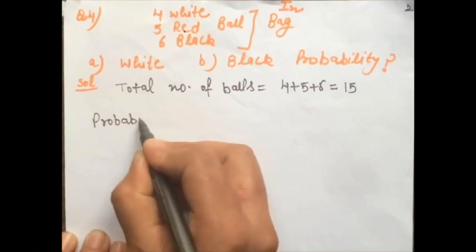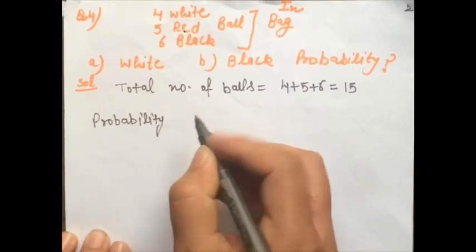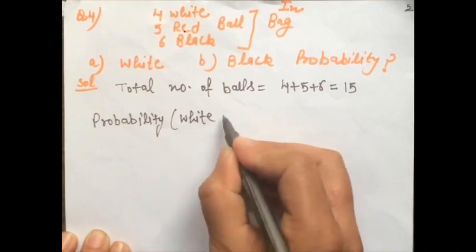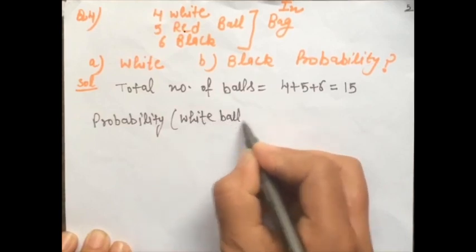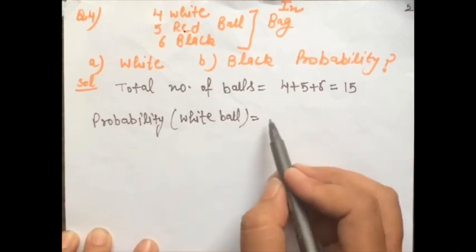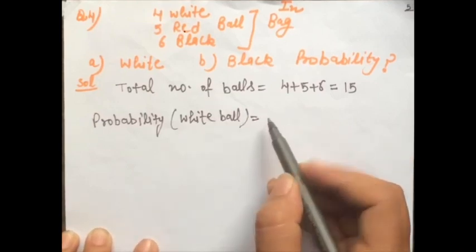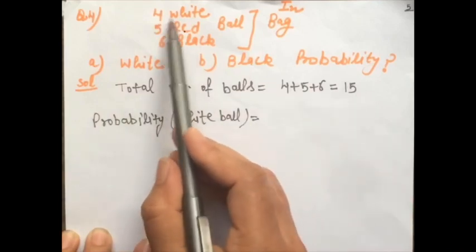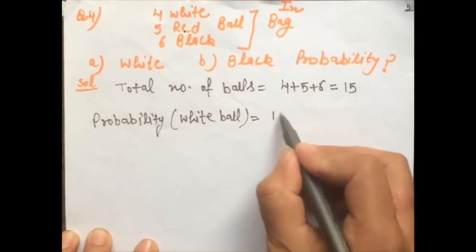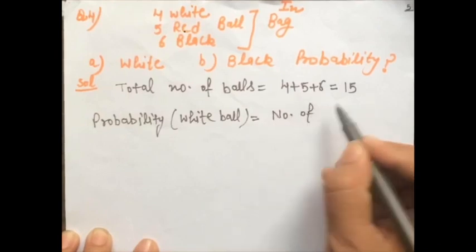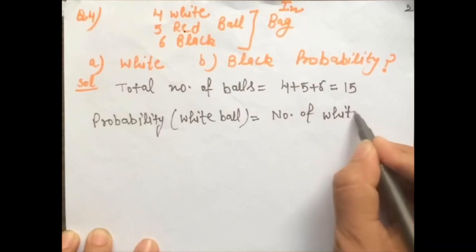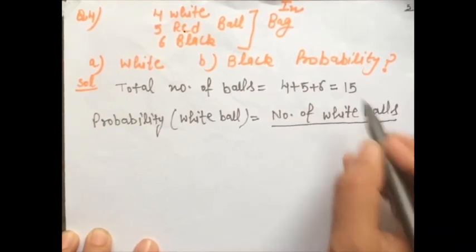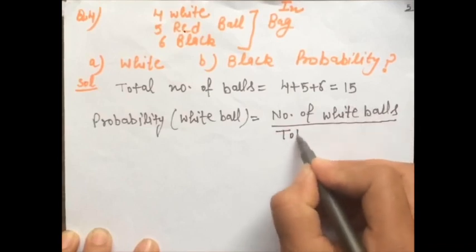Then if you have to find the probability of a white ball, probability of getting a white ball is equal to favorable number of outcomes divided by total number of outcomes. What is the favorable number of outcomes? Number of white balls, divided by total number of balls, that is 15.